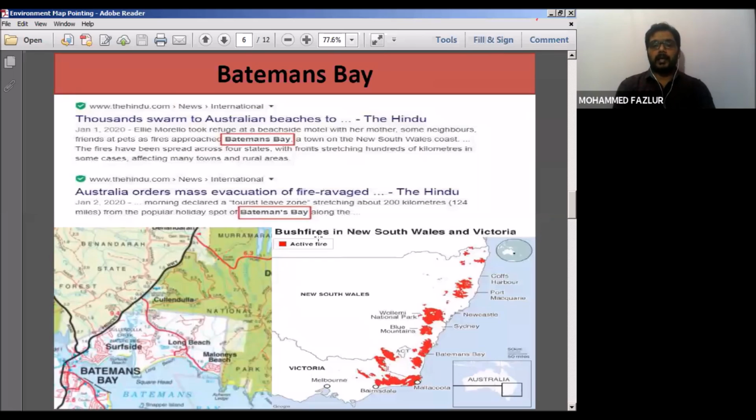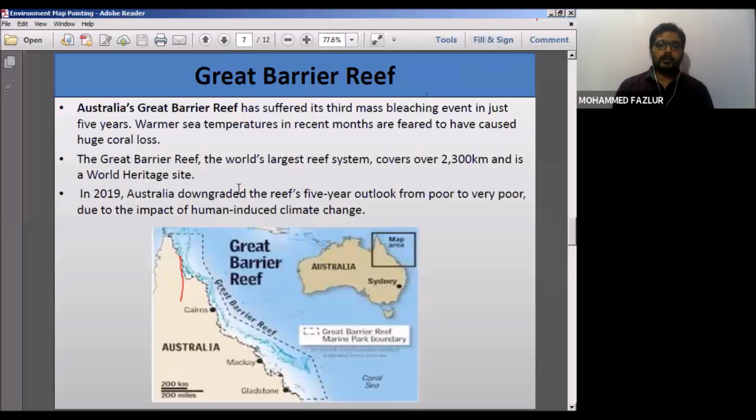And in this province we have a place, a bay, that is Batemans Bay. You can find Batemans Bay on the map. Batemans Bay is a region which was also affected, and it was continuously in the news in environmental terms because of these bushfires. So you need to study what Batemans Bay is and why it was in the news, because of the bushfires.